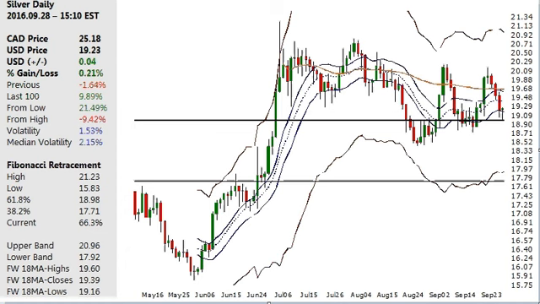Let's talk about the silver daily chart, which is pretty much the same price as at a little after 3 o'clock, up 4 cents for the day. That's not the same case in Canada, as the currency in Canada's gained a percent on the US, which means silver is down about 1% there. The indecisiveness is still in place.